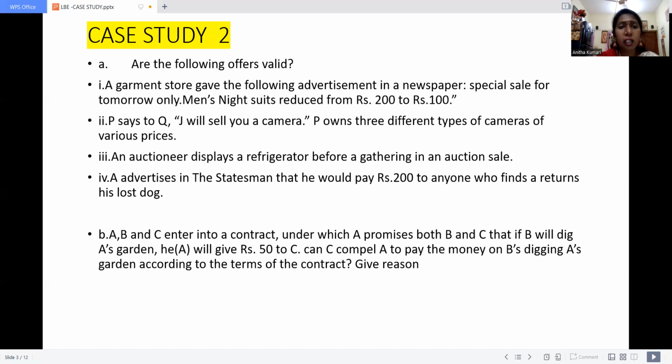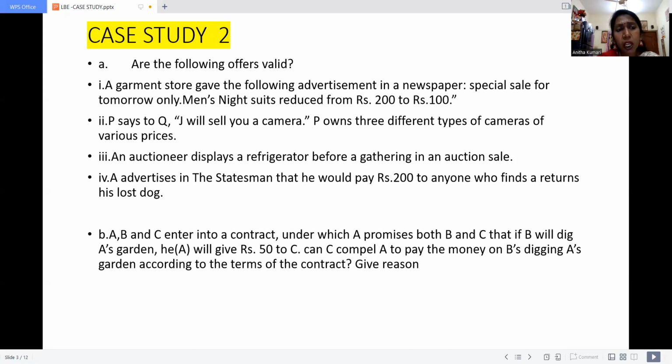So usually there are 2 parties in an offer, the offerer and the offeree. The offerer is the person who initiated the contract and the offeree is the person who has accepted the contract. So here we have to say whether the given case is valid or not.